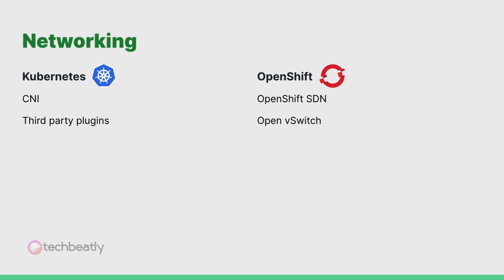When we talk about networking, it's a big topic, but basically Kubernetes uses CNI plugins for its networking, and we use third-party plugins to achieve this. OpenShift uses a software-defined network or SDN called OpenShift SDN, which configures an overlay network using Open vSwitch.